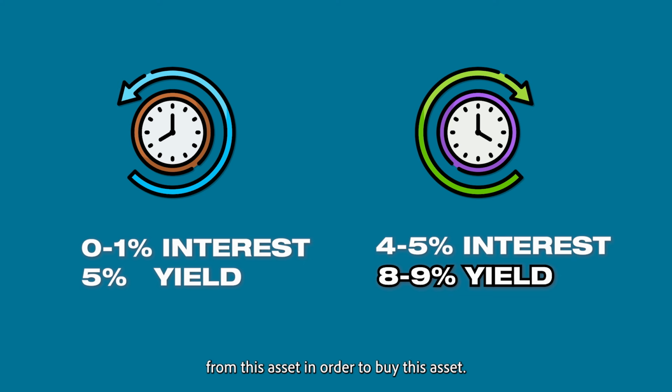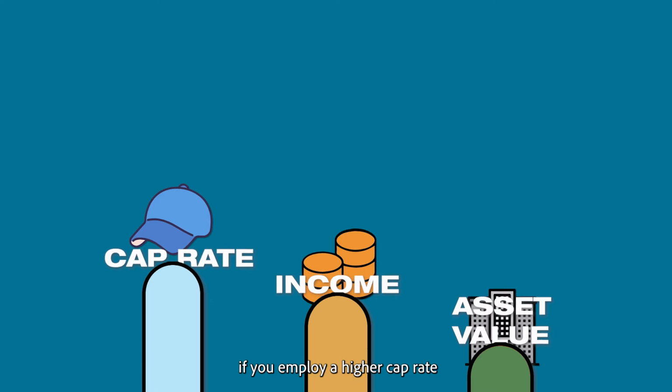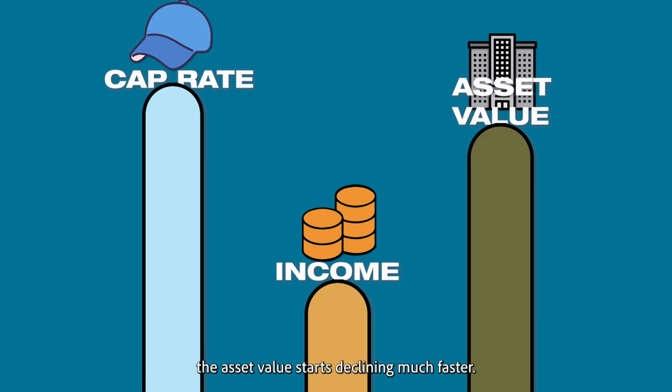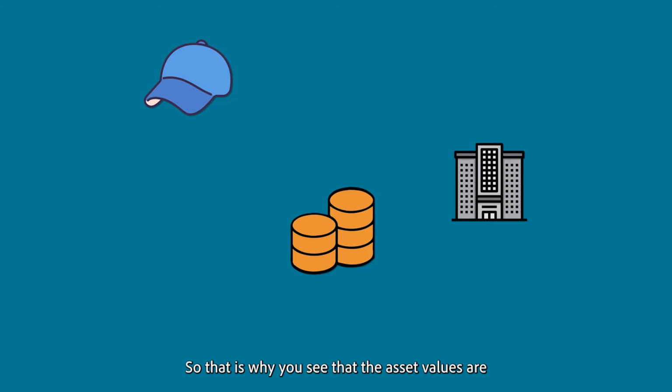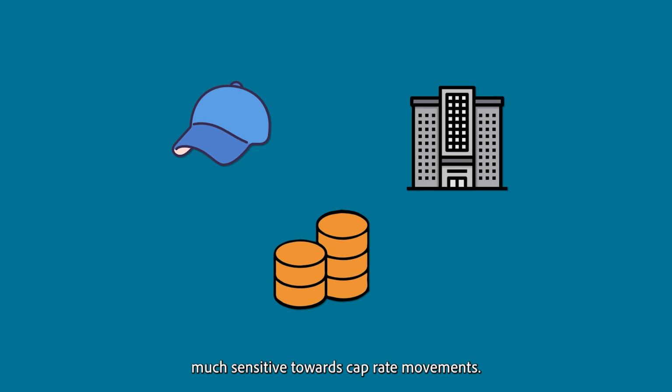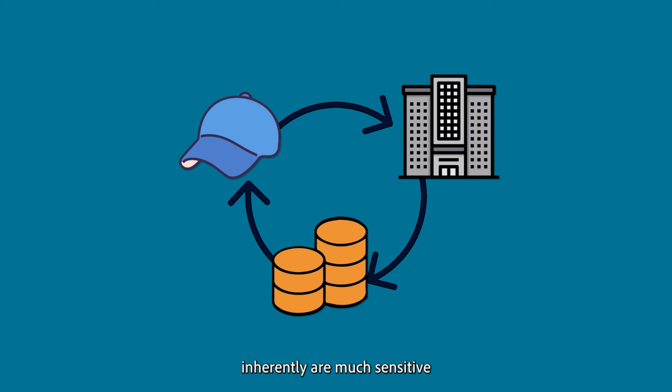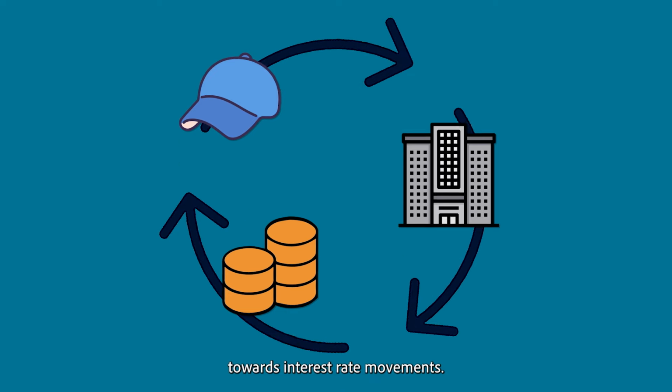So what happens is that if you employ a higher cap rate with a similar income from that asset, the asset value starts declining much faster. So that is why you see that the asset values are much more sensitive towards cap rate movements, and cap rates inherently are much more sensitive towards interest rate movements.